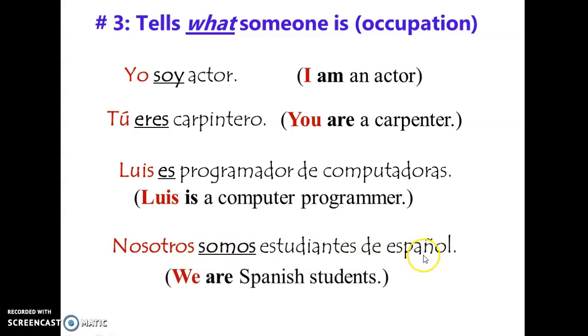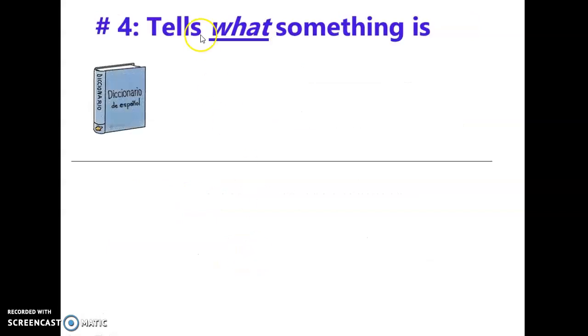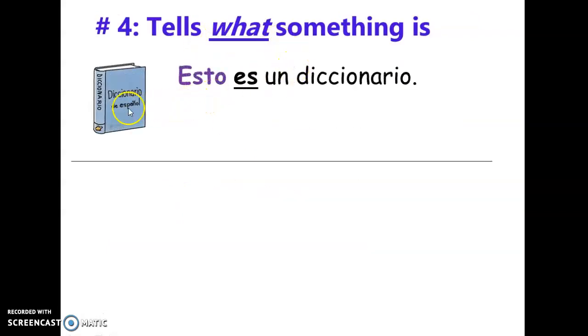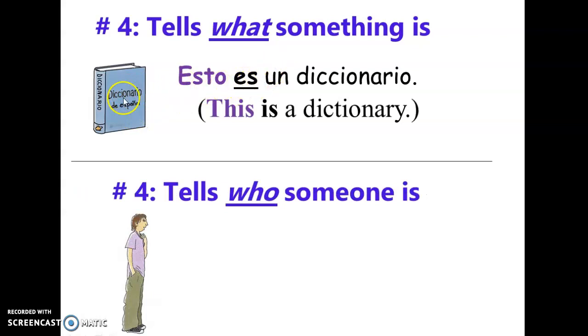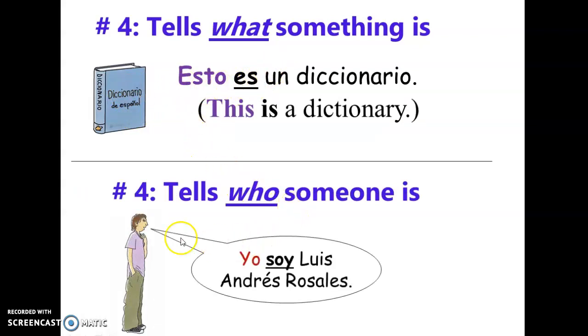So every time that we talk about occupation, we're going to use the verb ser, like here underlined. Another rule, what something is, when we need to describe something. For example, here, this is a dictionary. Es un diccionario. Who someone is. When we say who we are, we use the verb ser. So, in this case, yo soy Luis Andrés Rosales. He's introducing himself. He's saying, I am Luis Andrés Rosales, telling us who he is.